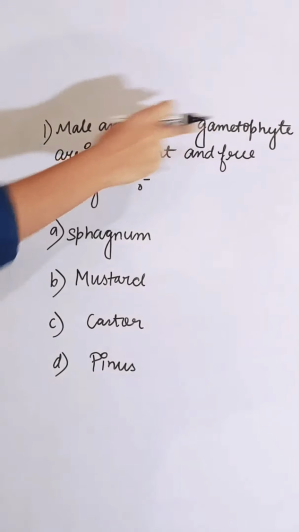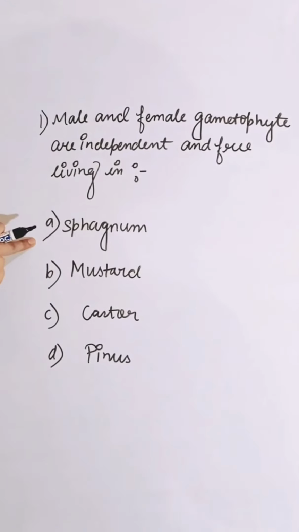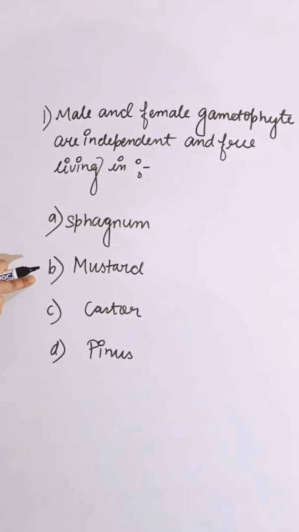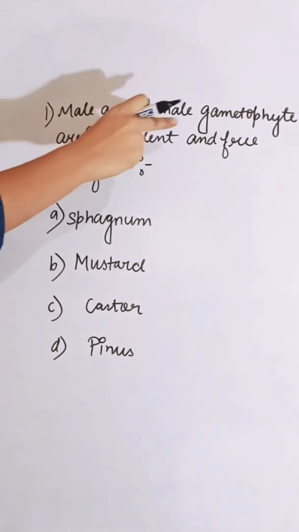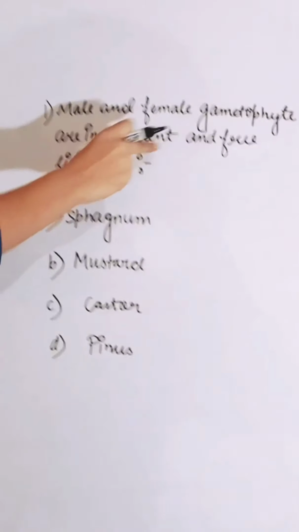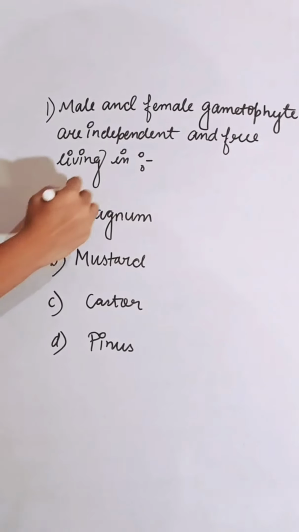Male and female gametophytes are interdependent and free living in: first option Sphagnum, second mustard, third castor, fourth Pinus. Male and female gametophytes are interdependent and free living in Sphagnum. So the correct answer is A.